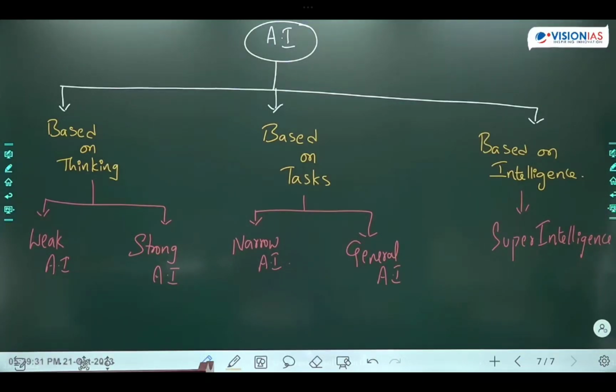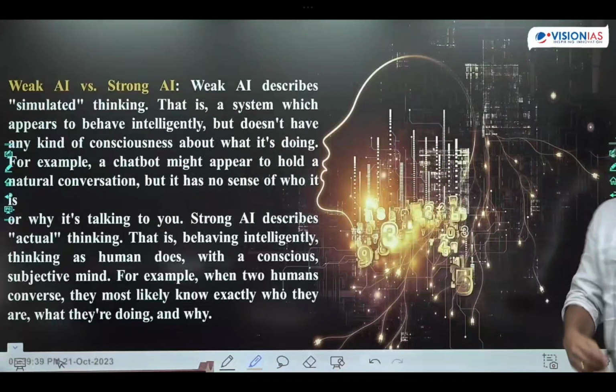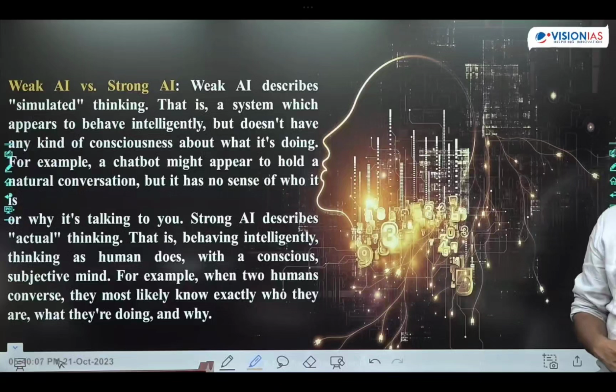Next one. This first one is weak artificial intelligence. What is weak artificial intelligence, and what is strong artificial intelligence? Weak artificial intelligence means it seems like a robot thinking like a human, but actually it doesn't. If you see the chatbot, students, it will respond to your questions. Does it respond to every question you ask? No. If it is a relevant question, then it responds. That we call weak artificial intelligence. An example of weak artificial intelligence is a chatbot.